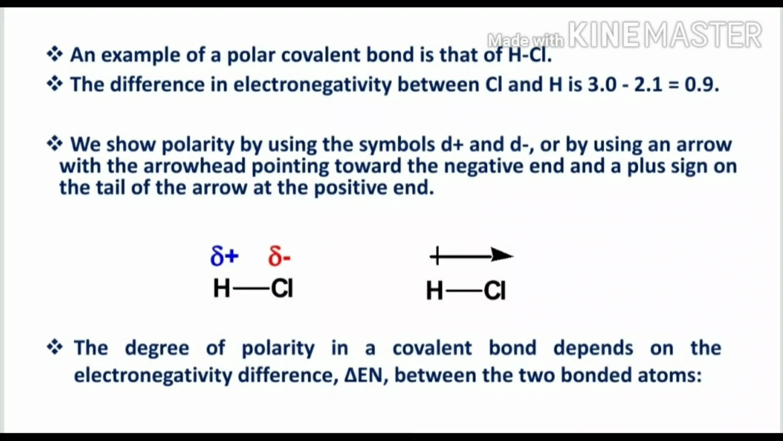Now you see an example of a polar covalent bond, HCl. The difference in electronegativity between chlorine and hydrogen is 3.0 minus 2.1, equal to 0.9. So this much electronegativity difference exists between the hydrogen and chlorine atoms, so there is polarity. We show polarity by using the symbols fractional delta plus and delta minus, or by using an arrow with the arrow head pointing towards the negative end and a plus sign on the tail of the arrow at the positive end. So that we can represent this polar covalent bond. Actually, the degree of polarity in a covalent bond depends on the electronegativity difference, delta EN, between the two bonded atoms. That we have to see in the next table.